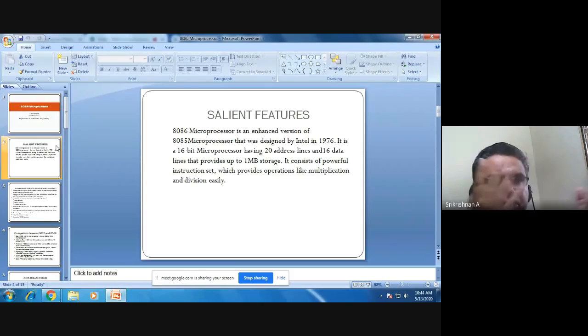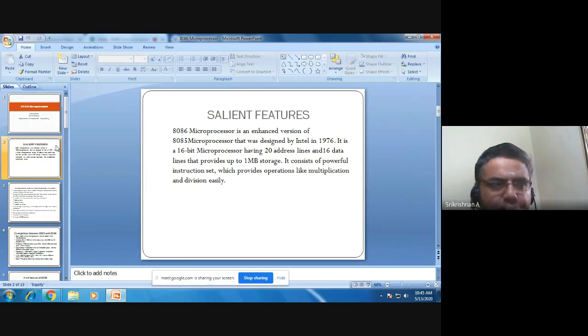Of course, those times were different. It had 20 address lines and 16 data lines, providing up to 1 megabyte of storage. That was its capability. These days you have gigabytes and terabytes, but in those days 1 megabyte was quite a large size.